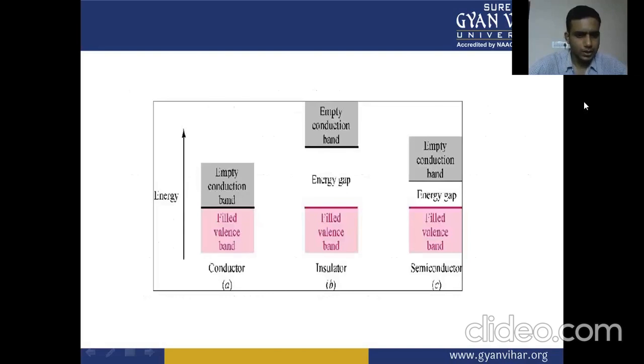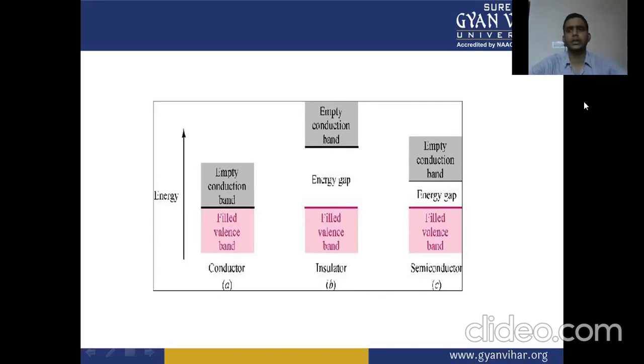So, in the case of conductors, there is a filled valence band and an empty conduction band. There is no energy gap in the case of conductors. There is an energy gap in the case of the insulator, in between the filled valence band and the empty conduction band.